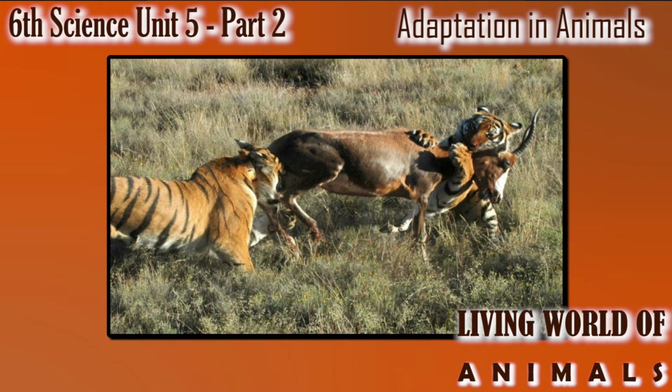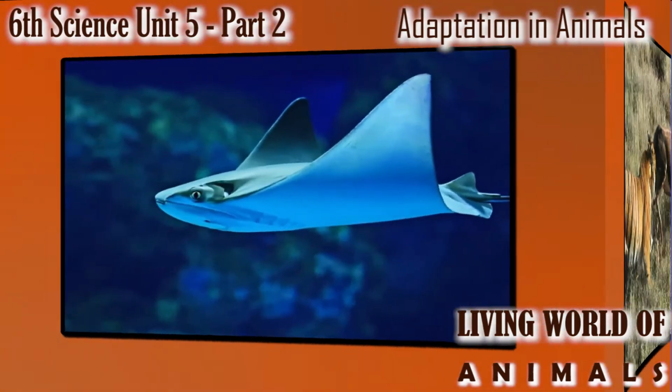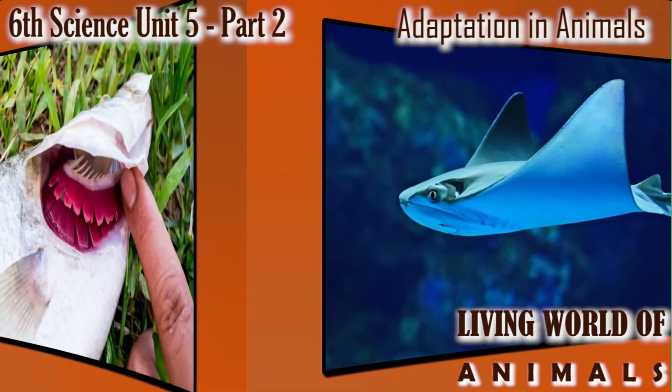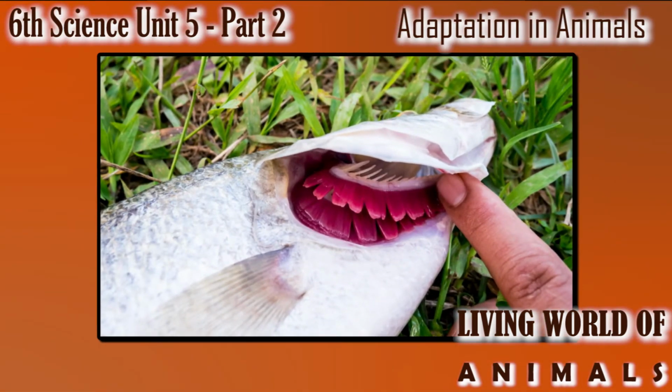It's very amazing, students. First of all, we are going to learn about adaptation seen in fishes for their aquatic life. Fishes have a streamlined shape of body which helps them to move through the water easily. They have a special organ called gills which enables the fish to absorb the oxygen dissolved in water.